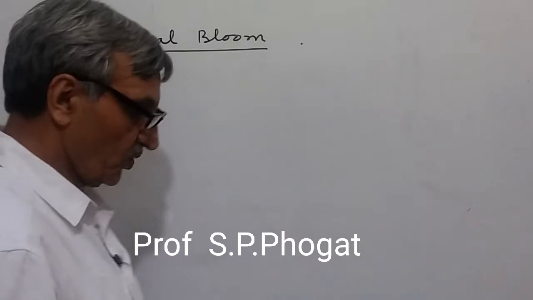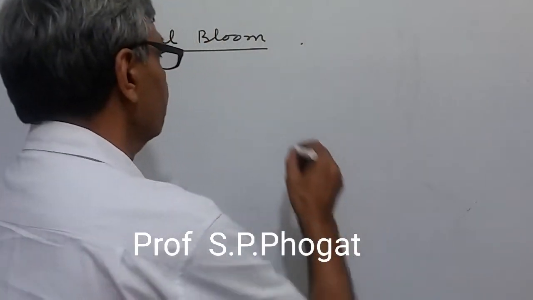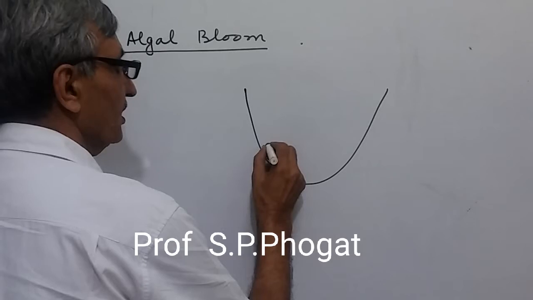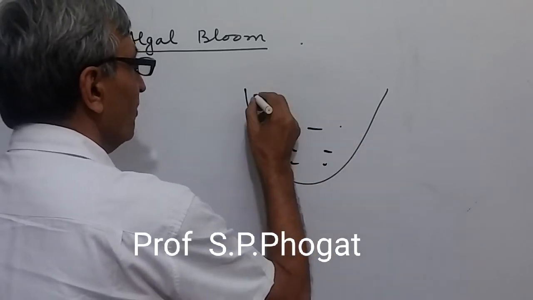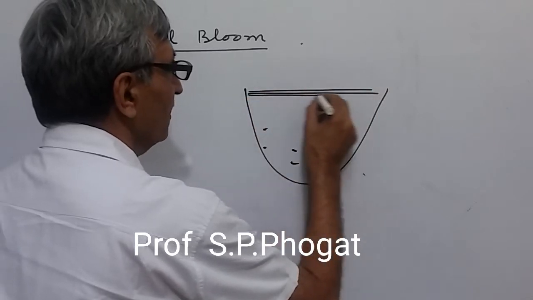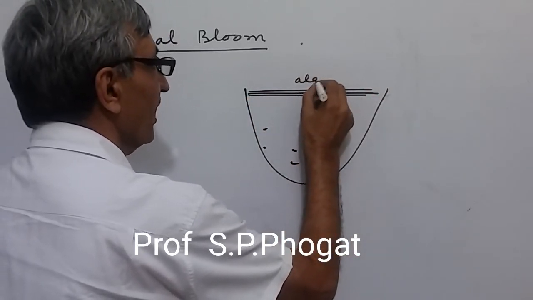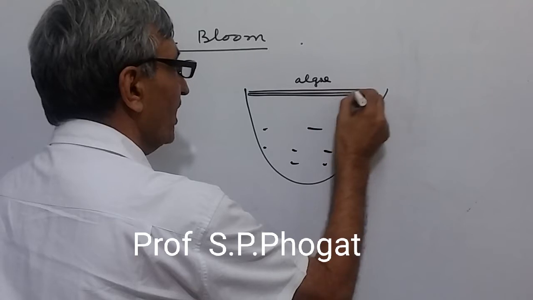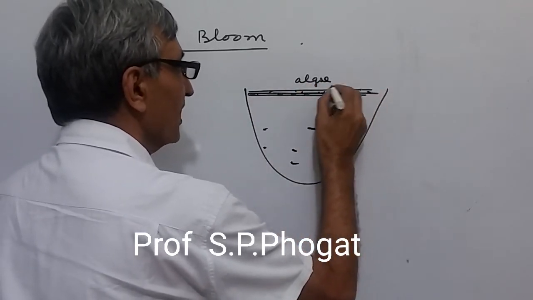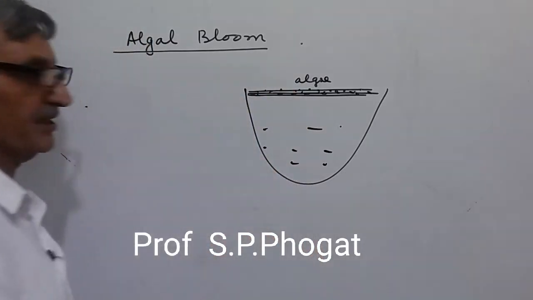Algal bloom is one word that we find in the environment, in the water. This is a water pollutant. Suppose we have a water source, say a pond. In a pond, we find algae more than required. There are a lot of layers of algae.